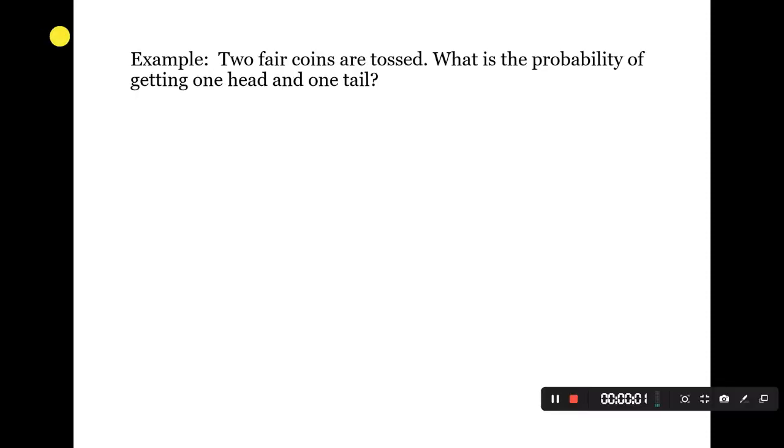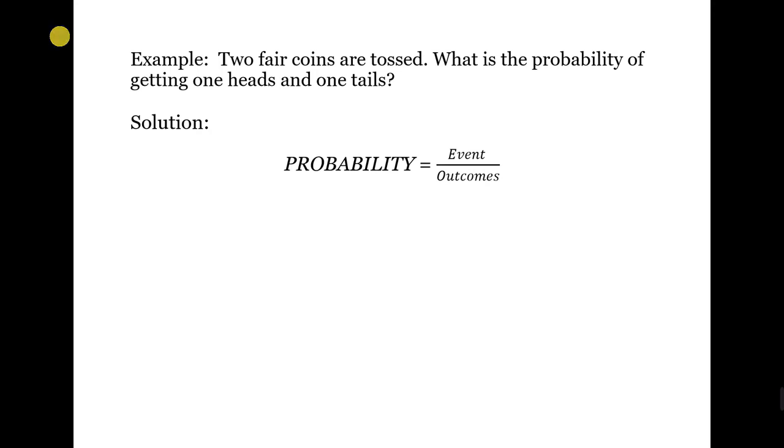How about this other example? Two fair coins are tossed. What is the probability of getting one head and one tail? We will use again this kind of formula. It has two events, head and tail.